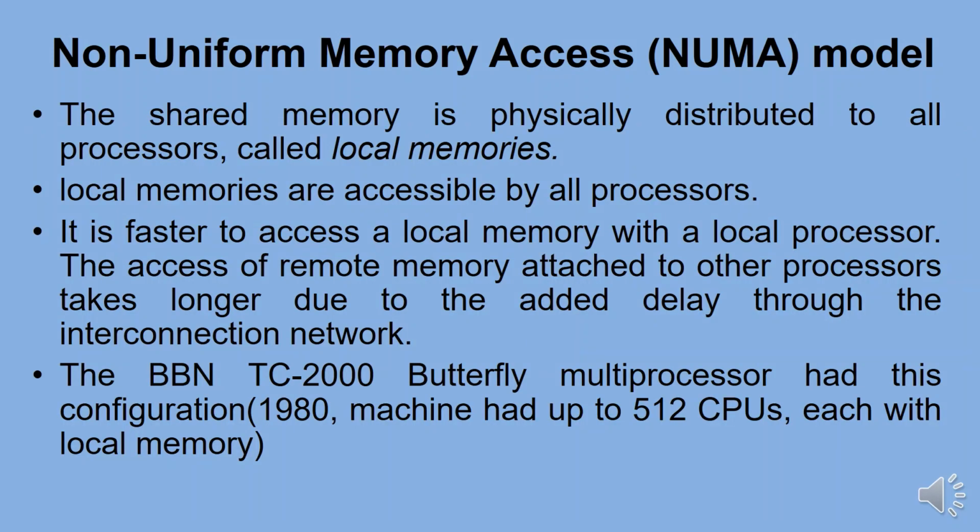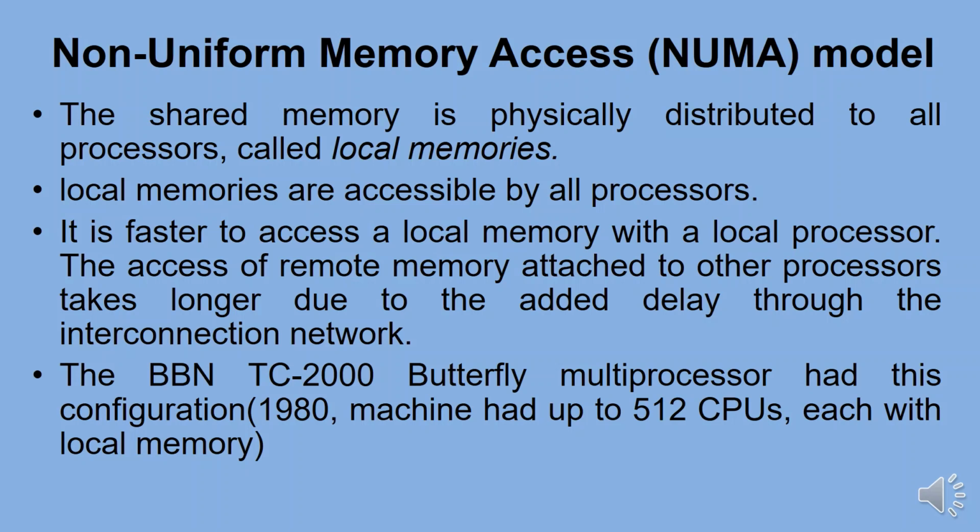NUMA multiprocessor is a shared memory system in which the access time varies with the location of the memory word. Two NUMA machine models are shown in the previous diagram. The shared memory is physically distributed to all processors, called local memories.